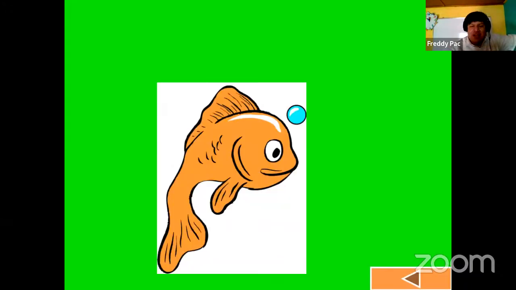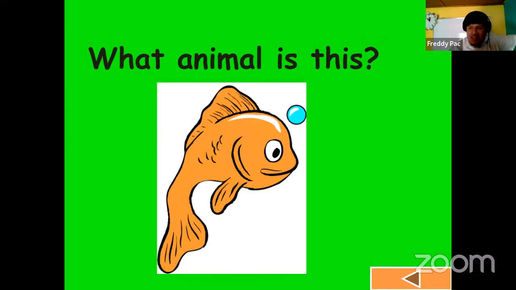Yeah. Now, animals, there are also many examples, right? But in here, I will give you some examples. For example, countable animals. What animal is this? Fish. In this case, guys, this is a special case because the plural is the same: 1 fish, 2 fish, 3 fish, 4 fish. We don't say fishes, only fish.